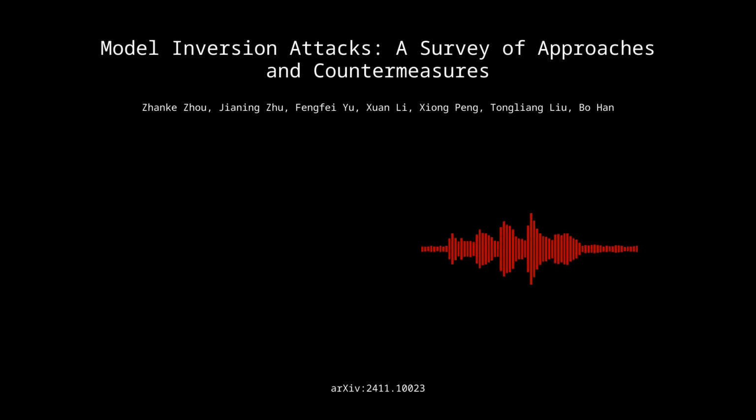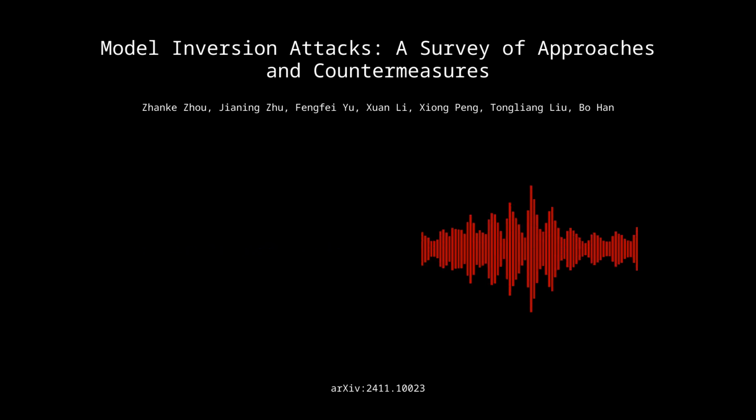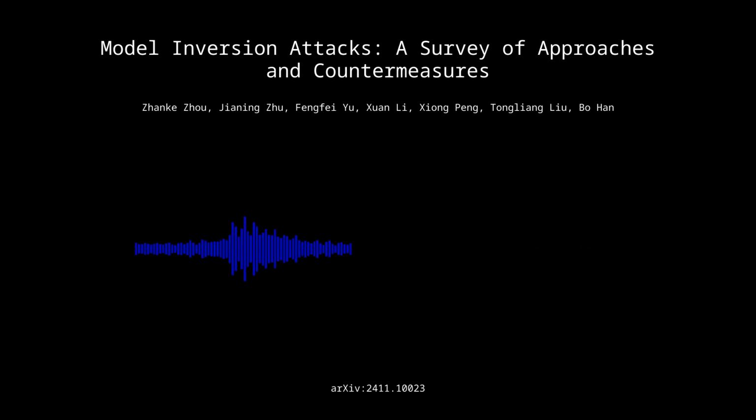Now that we've established those fundamental frameworks of MIAs, let's dive into how these attacks manifest in different domains. Let's start with images. Sounds good. So what's the deal with images? The image domain has been a focal point for MIA research, with techniques evolving from basic optimization methods to sophisticated GAN-based approaches.